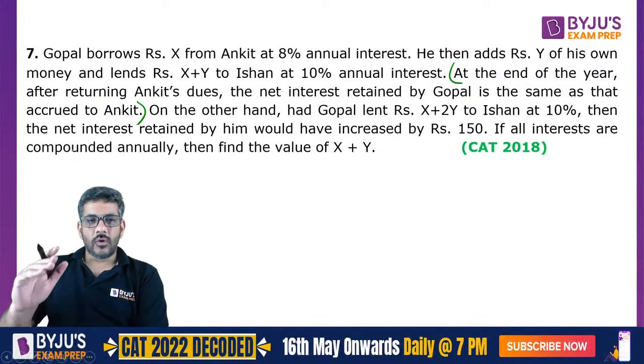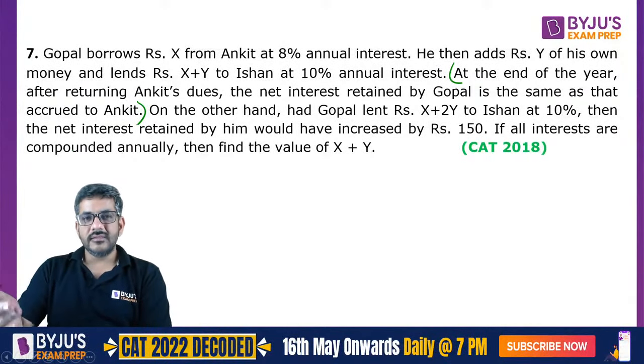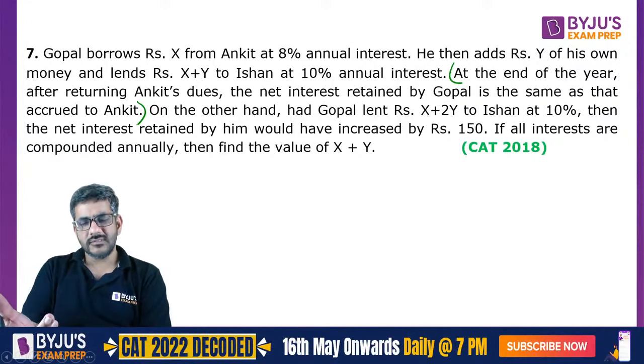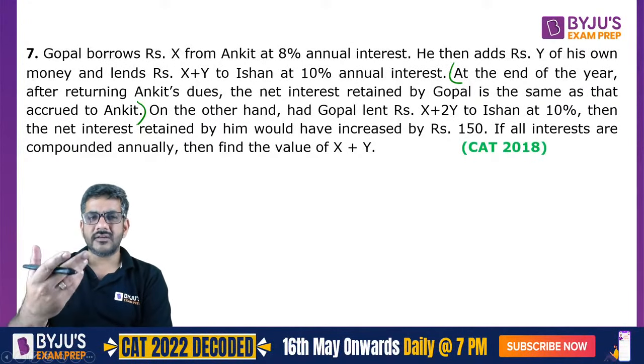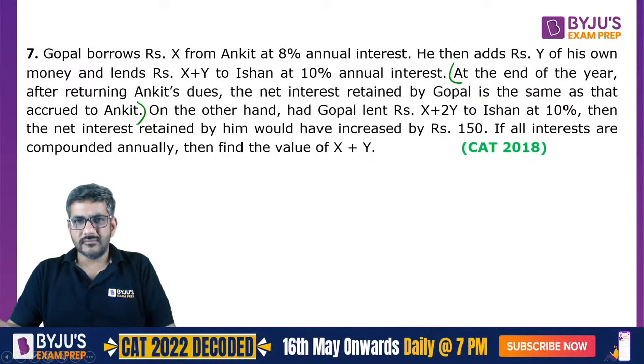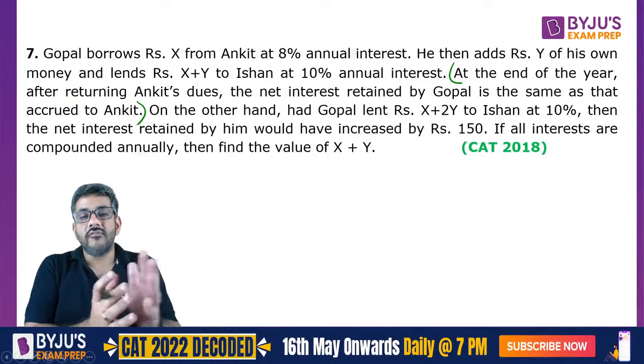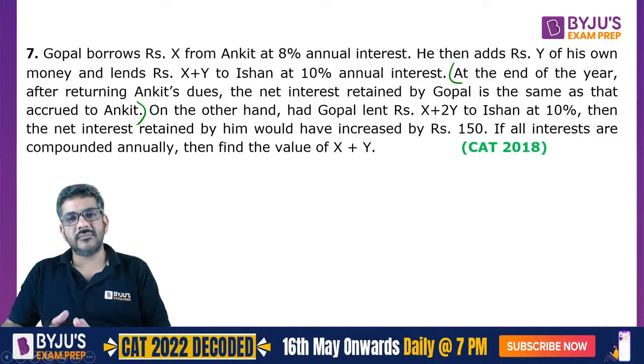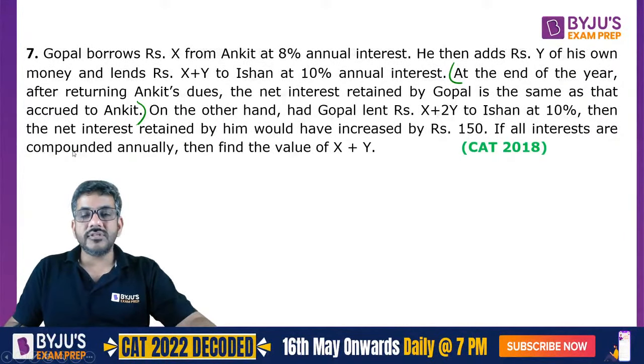That means whatever interest you gave to Ankit, the same interest you have got. So can I say the interest earned was double, simply double? Whatever interest you would have got, it was double. Double of what? Double of whatever was given to Ankit. Because if I gave Ankit 200 and I am left with 200, it means the interest I got was 400. So that way I can say so.